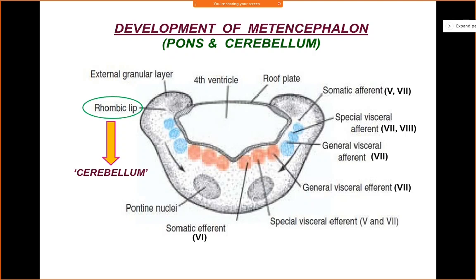So that is the development of your pons, and your rhombic lips, which is nothing but represented as the dorsolateral extension of the alar plate, okay? So the alar plate will extend backwards and slightly laterally and form the rhombic lips, and these rhombic lips will give rise to the cerebellum, okay?